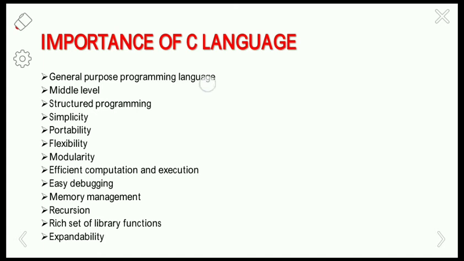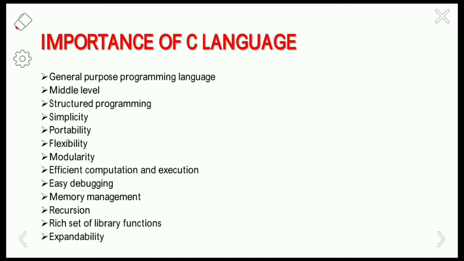So the first one is general purpose programming language, middle level language, structured programming, simplicity, portability, flexibility, modularity, efficient computation and execution, easy debugging, memory management, recursion, a rich set of library functions and expandability. So these are some of the importance of the C language. Okay, so let us go in detail about this language.